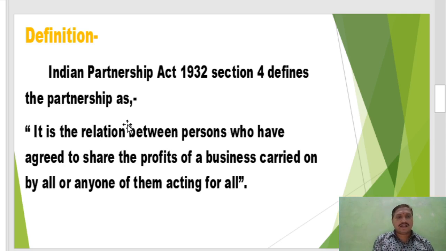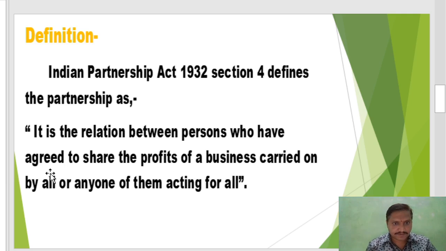The definition as per the Act: partnership is the relation between persons. Which relation? Contractual relation, between persons who have agreed to share the profits of a business carried on by all or any one of them acting for all. They share profits of the business, and losses are also suffered by all partners.